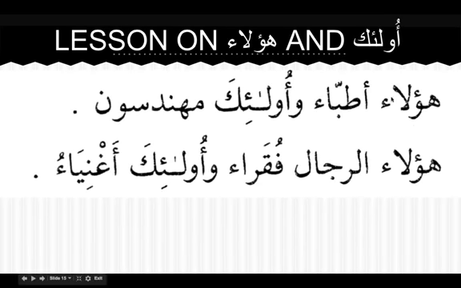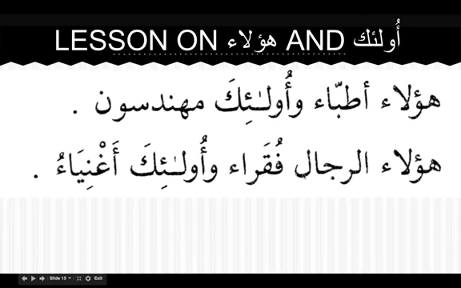Ha'ula'i atibba'u. When you see ismul ishara and there is no al, that means it is a full sentence, and we can put "are" here. These are doctors. Ha'ula'i atibba'u, wa ulaika muhandisuna, and those are engineers. But if you see ismul ishara followed by al, that means you cannot put "are" here, so it will be one unit. These men. We don't say "these are men", we say "these men".